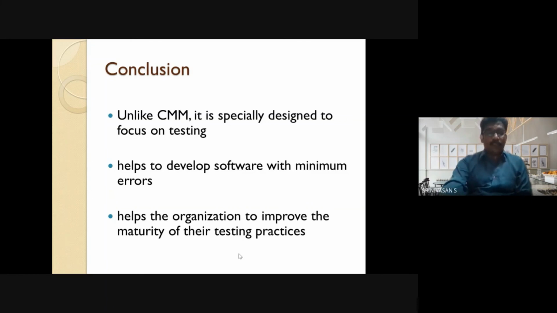So TMM is very useful to all software development organizations to improve the quality of the testing process. Thank you.